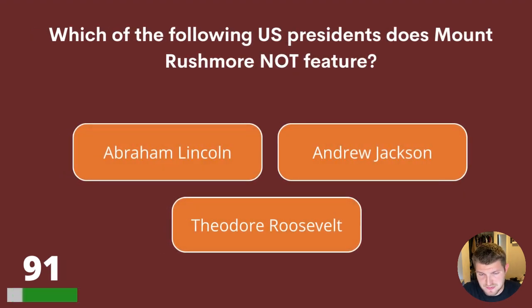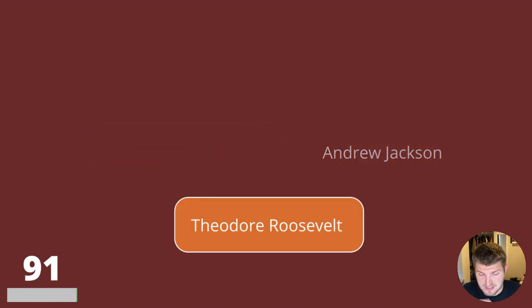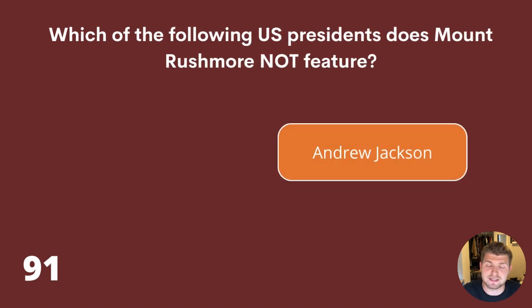Question 91. Which of the following US presidents does Mount Rushmore not feature? Abraham Lincoln, Andrew Jackson, or Theodore Roosevelt? The answer is Andrew Jackson.